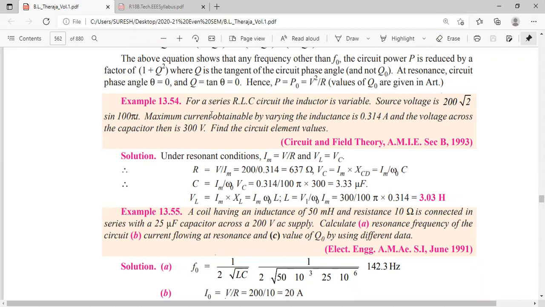What is the current they have given? Maximum current I naught or IM. What is the current? 0.314 ampere. Write down, I naught is equal to IM is equal to 0.314 ampere.